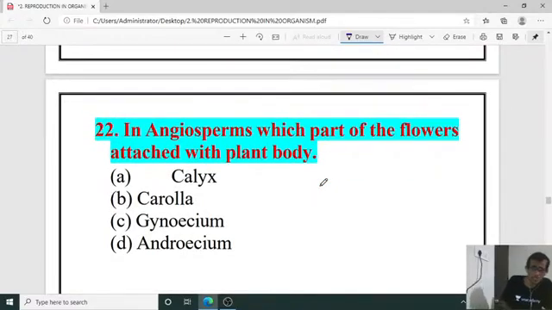22nd. In angiosperms, which part of the flower is attached to the plant body? Which part of the flower is attached to the plant body? That is the gynoecium. Gynoecium has the attachment with the plant body through the thalamus. Okay, through thalamus. So C is the right answer for question number 22.